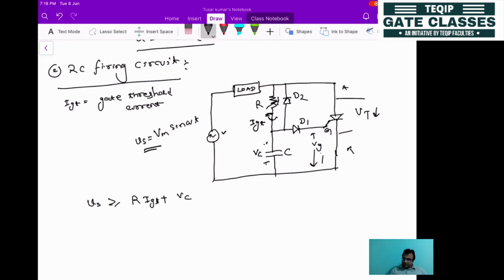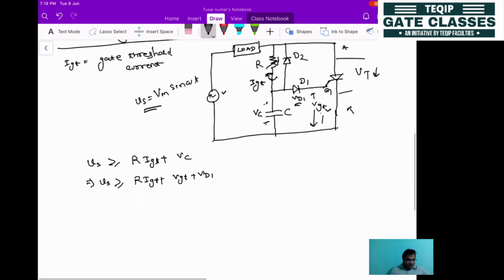Okay, so additionally, you can write down what this Vc is. Vc, if you see, is the gate threshold voltage plus the voltage across this diode, let's say D1. So Vc will be equal to this voltage drop plus the gate threshold value. So we can replace it here. So Vs will be greater than or equal to R into IGT, and in place of Vc you can write VGT plus VD1.